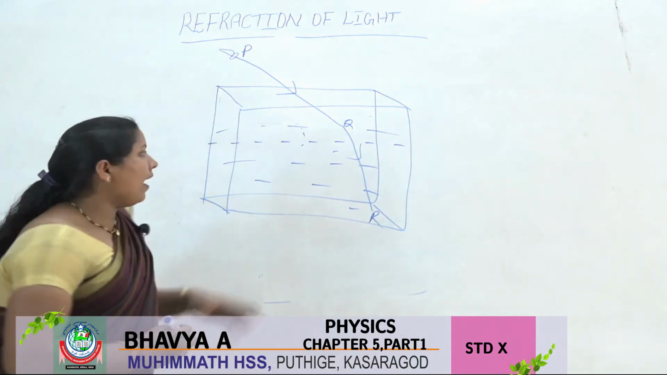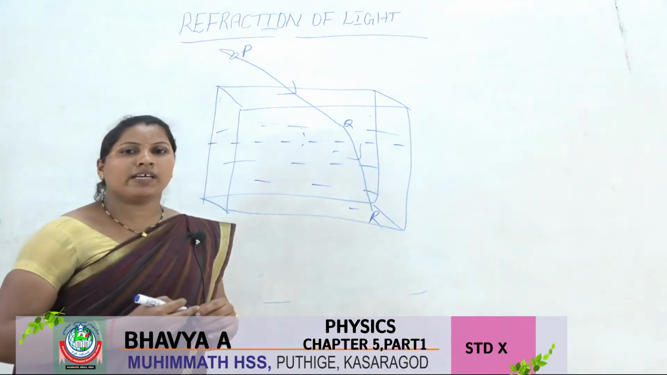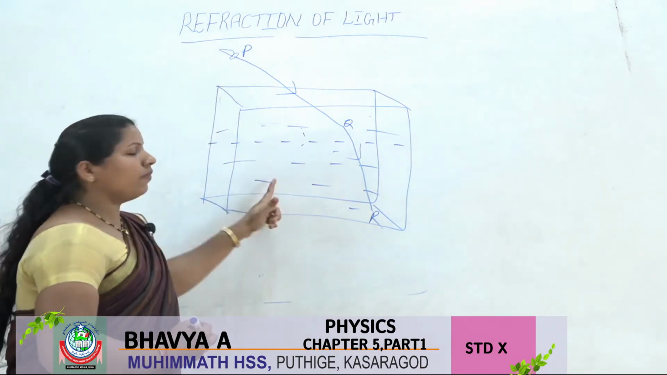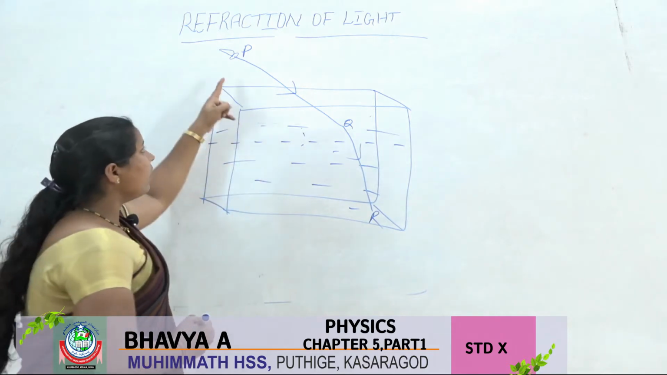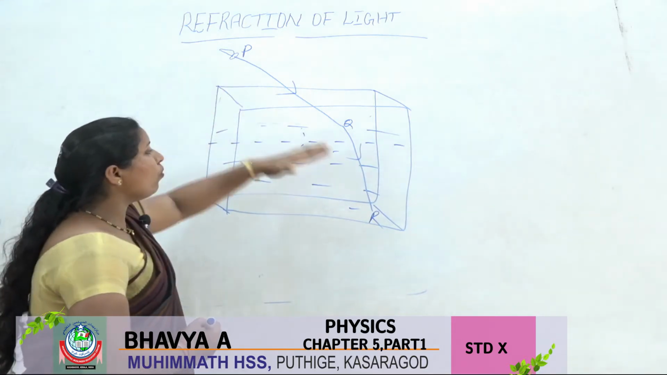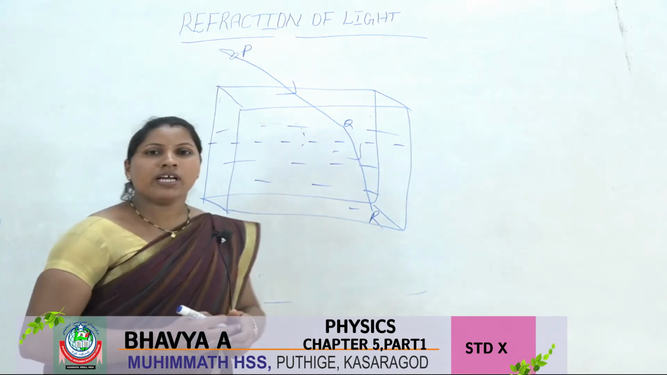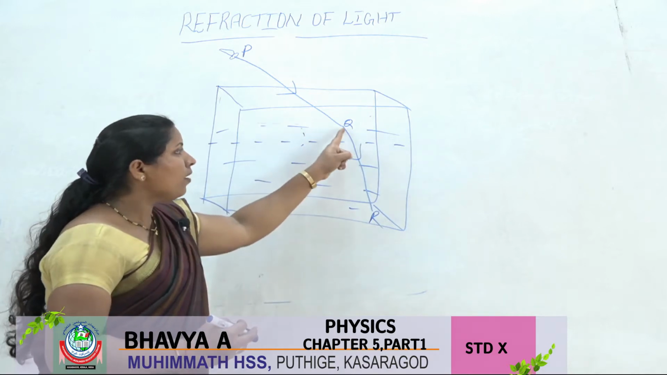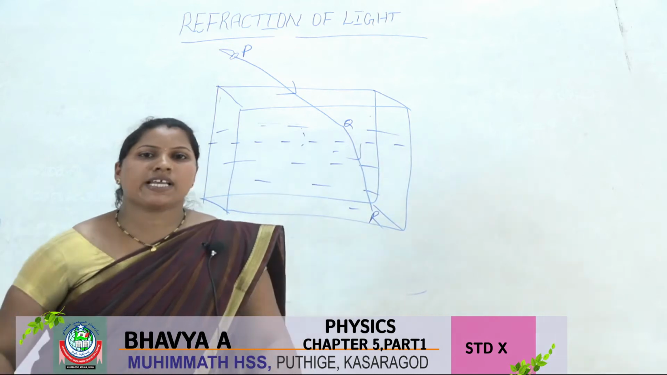So why does bending take place here? What is the reason behind it? Here there are two media, one is air, another one is water. When a ray of light enters from air to water, deviation takes place at the point of the surface of water. Why does deviation take place?